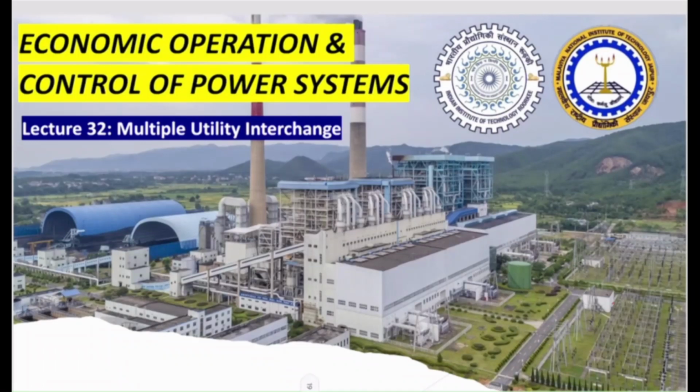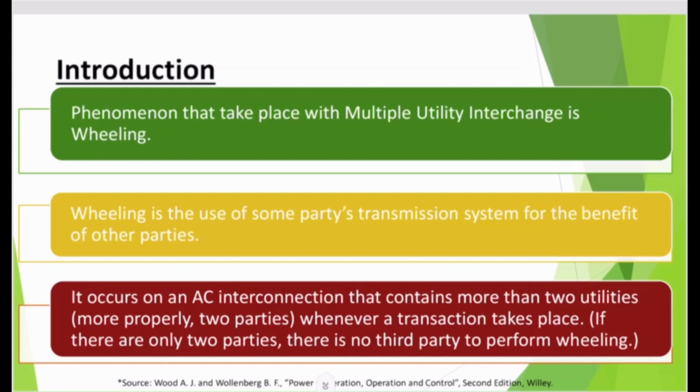I am very sure that you must have enjoyed my previous lecture where we talked about locational marginal costing, multi-area transactions and the benefit that we get due to interconnection and interchange of energy. Today we'll be talking about multiple utility interchange and mostly we'll be focusing on wheeling of power from different resources. The phenomenon that takes place with multiple utility interchange is popularly known as wheeling. That means you wish to wheel energy from one area to another using different utilities' facilities.